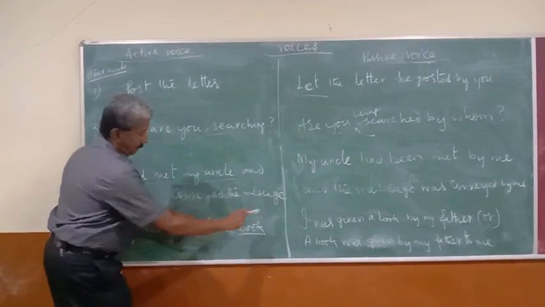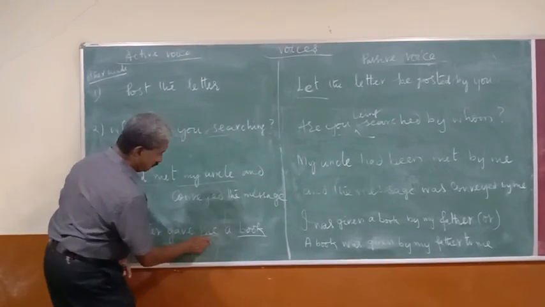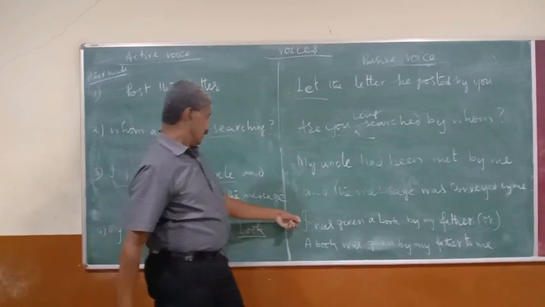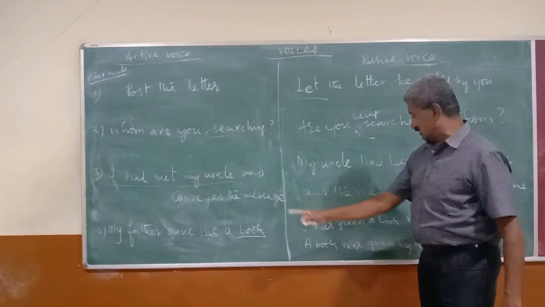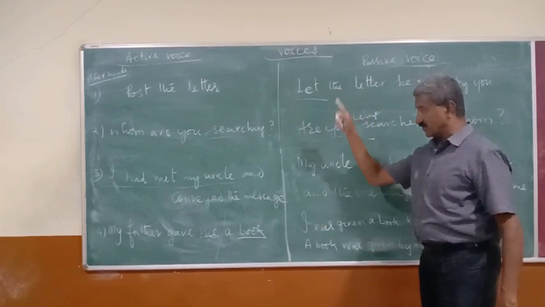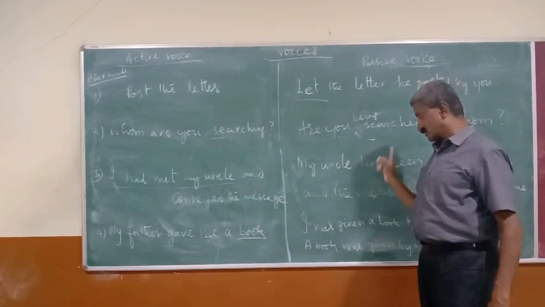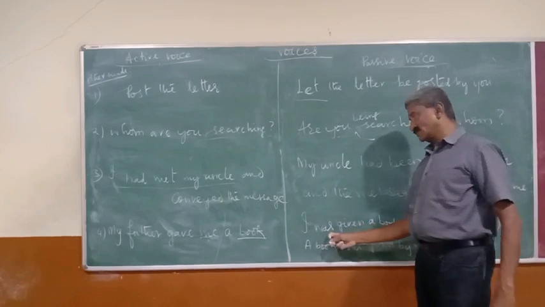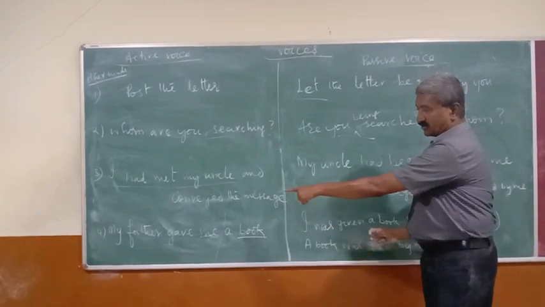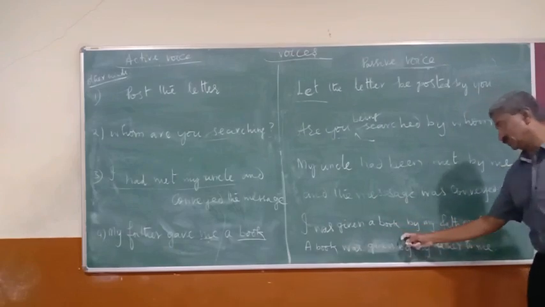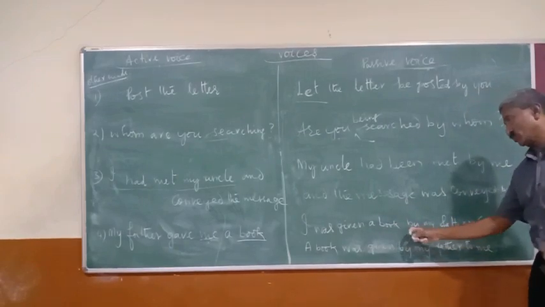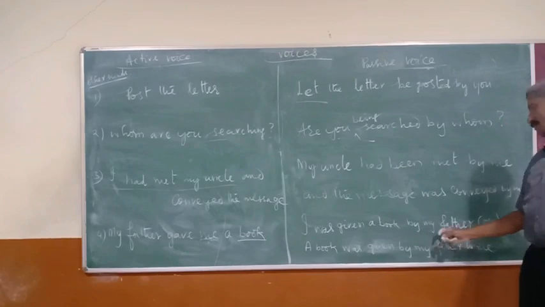So if we take the first one, me, it will become I. Gave was the verb, past tense, so was or were plus past participle. So I was, past participle of the verb gave, given. I was given a book by my father.